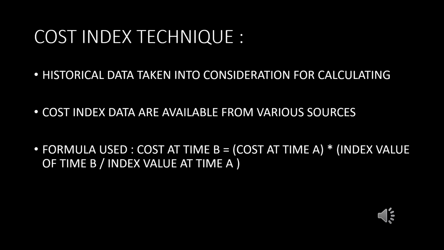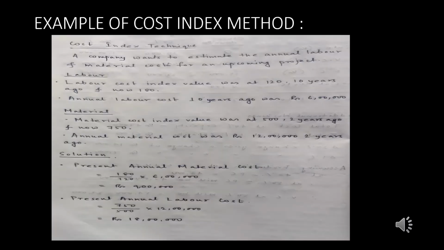This is how the cost index technique is practically calculated.